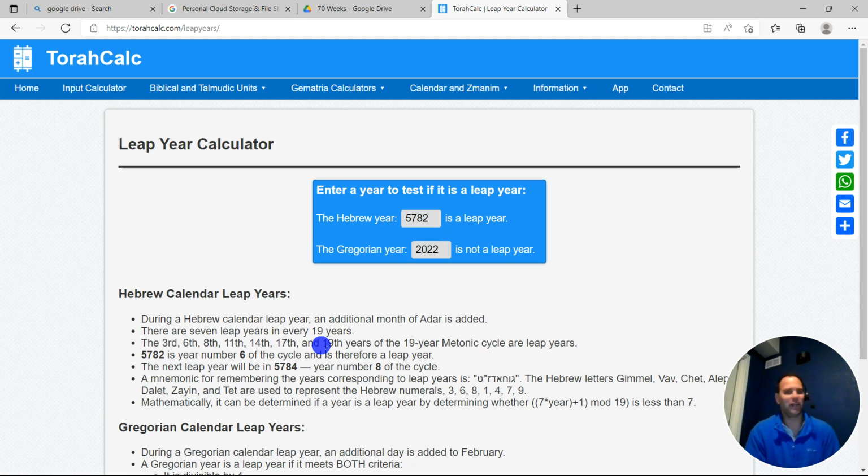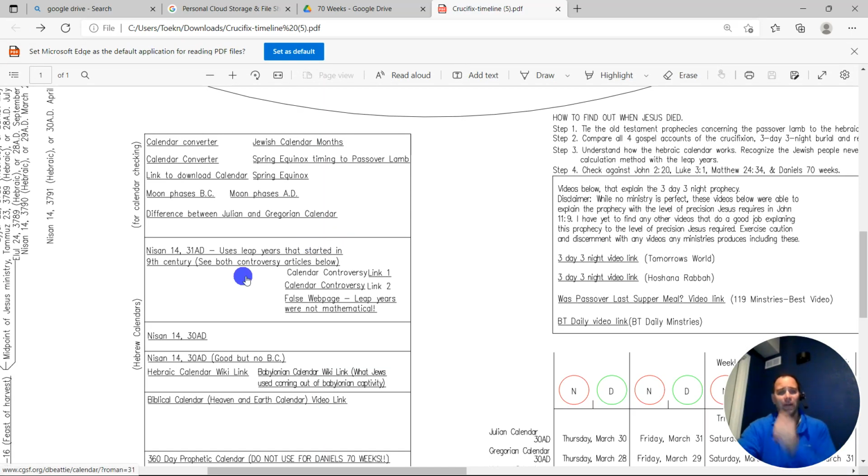That's not the way it's done by the Jewish people, and that's why, as I proved to you earlier, 31 AD is not a leap year. But when you apply this calculation method, if you even want to call it that, you turn 31 AD, which is not a leap year, into a leap year. Alrighty, so that's just something to be careful of. And there's a link here for the moon phases, BC and AD as well, if you ever need that. There's a whole bunch of tools here that help you. And here's the link that explains the difference between the Julian and Gregorian calendar.